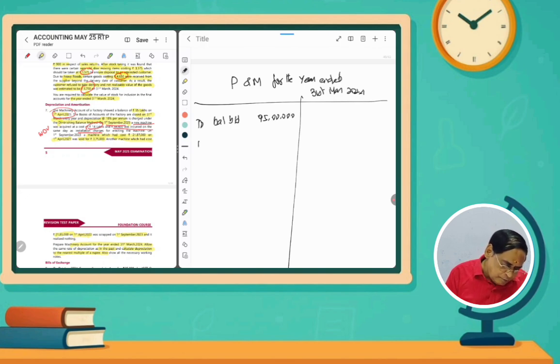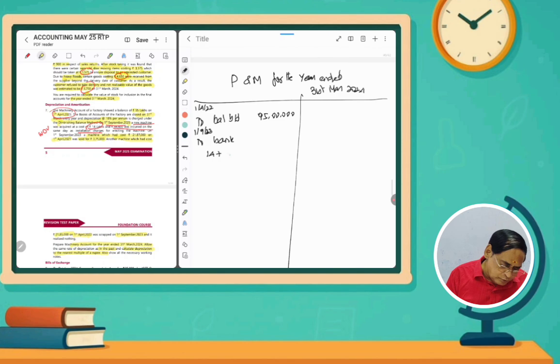And then after 5 months, on 1st September, here this date is 1/4/23, here 1/9/23, an additional machine was purchased. Additional machine purchased, actual cost 14 lakhs plus 44,600. This is lakhs, so we have to write it correctly.